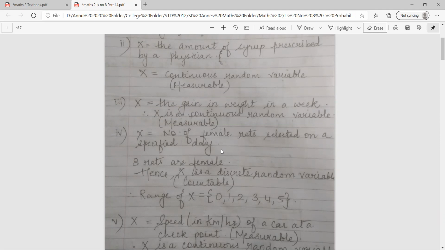Now 12 out of 20 are males, so that means the remaining 8 are female, and 5 rats are selected randomly from those 20. So X is a discrete random variable because it is countable in nature. So when we know that X is a discrete random variable, we can write the range of X. 5 rats are selected at random, so the range will be 0, 1, 2, 3, 4 and 5.